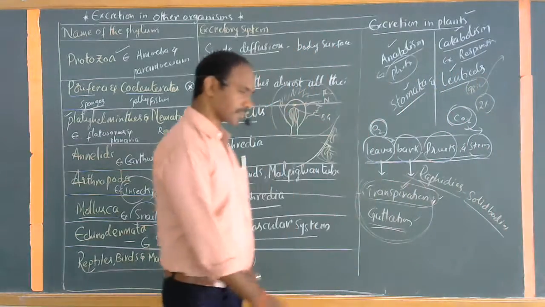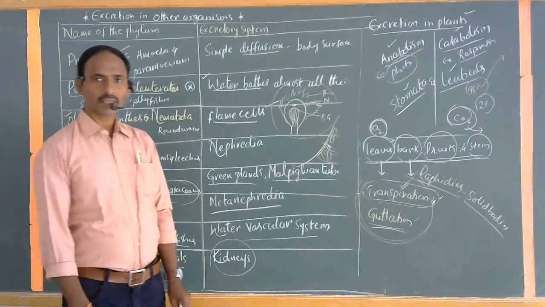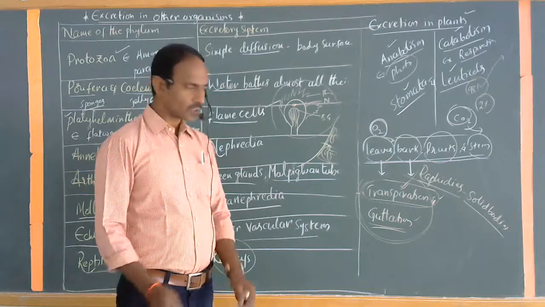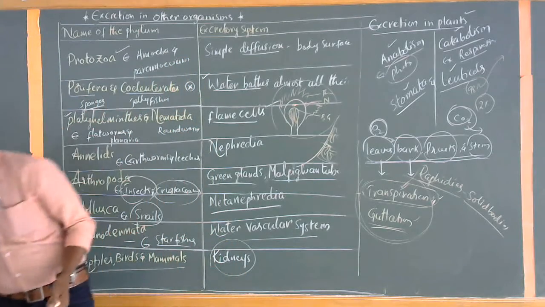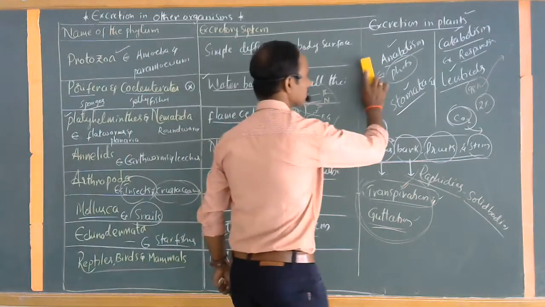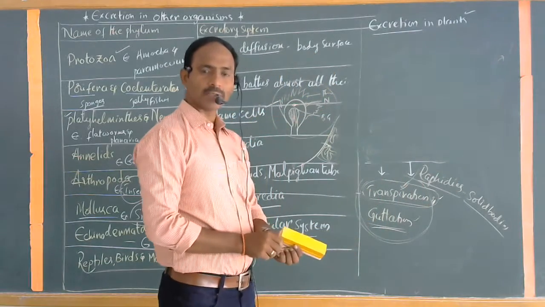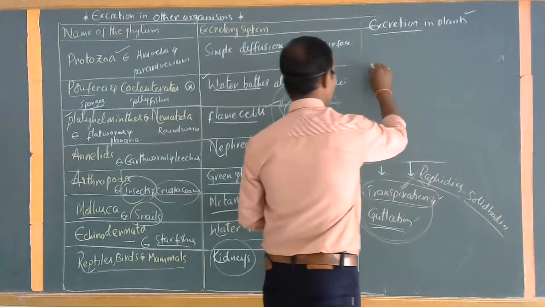Some of the plants can also store their waste materials in unpalatable substances. So for example, some of the plants can store their waste materials as unpalatable, unpleasant materials.